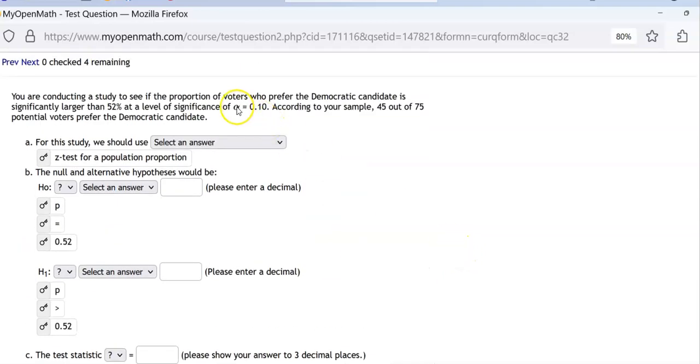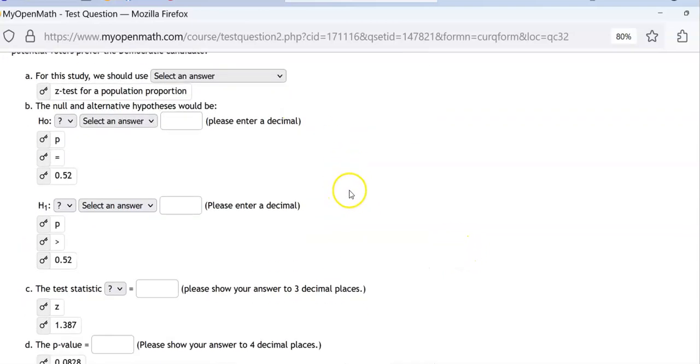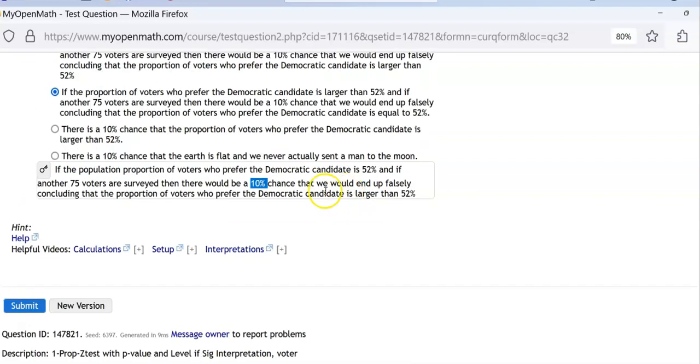That is the alpha. Whatever alpha is, that's going to be the percentage right there. 10% chance that we would falsely conclude that the proportion of voters is larger than, meaning that's the alternative hypothesis, 52%. Again, that's the null hypothesis.